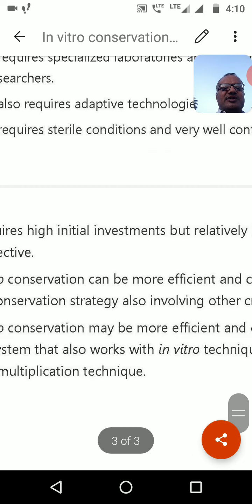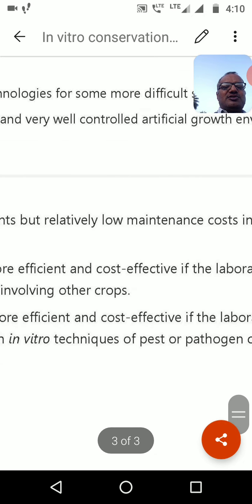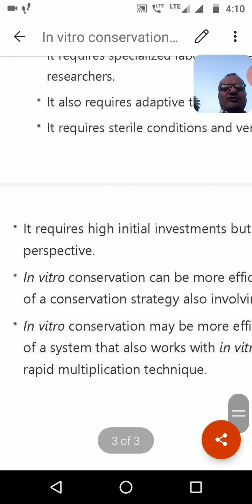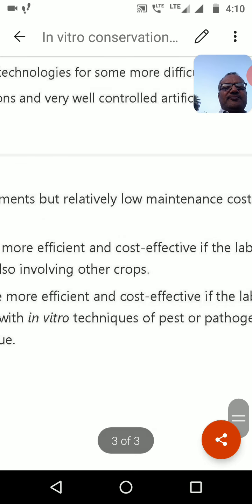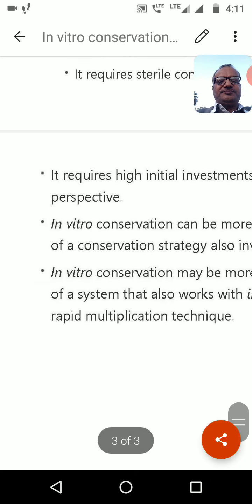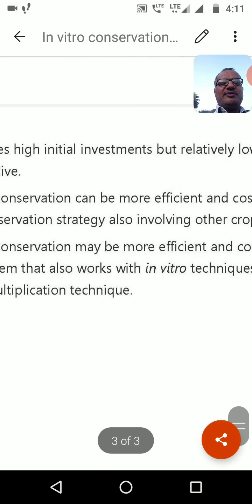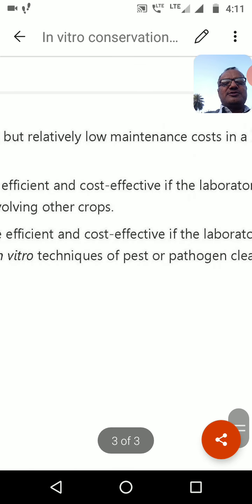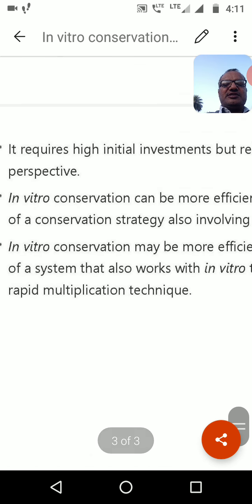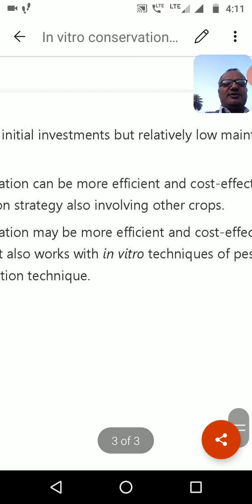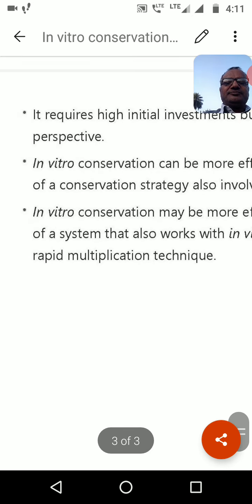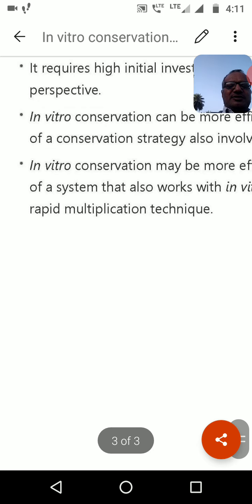In vitro conservation can be more efficient and cost effective if the laboratory forms part of conservation strategies involving other crops, and part of a system that also works with in vitro techniques of pest or pathogen cleaning and rapid multiplication.